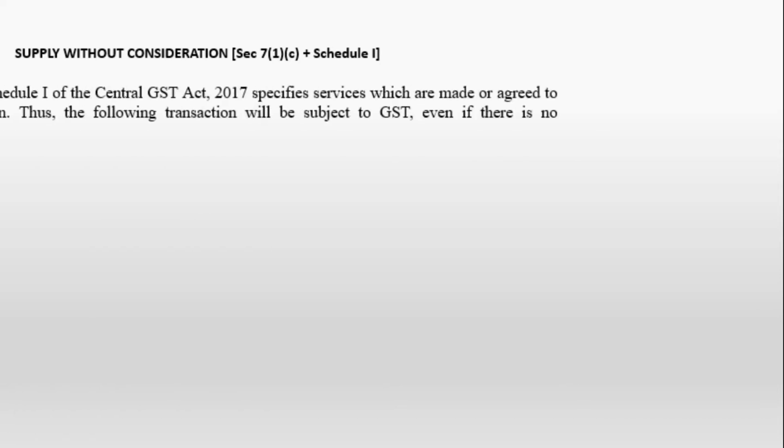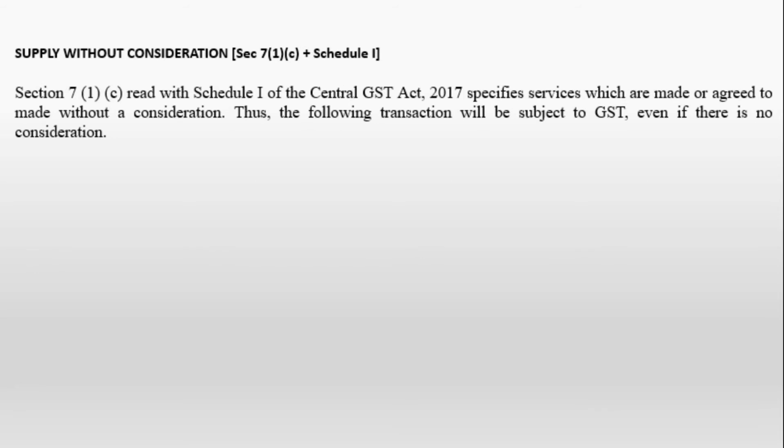Supply without consideration, section 7 subsection 1 clause C, that is schedule 1. Section 7 subsection 1 clause C read with schedule 1 of the Central GST Act 2017 specifies services which are made or agreed to be made without a consideration. Thus the following transactions will be subject to GST even if there is no consideration. यानी अगर कंसिडरेशन इन्वॉल्व नहीं है उसमें फिर भी उसको सप्लाई माना जाता है और सप्लाई है तो जीएसटी भी एप्लीकेबल है.